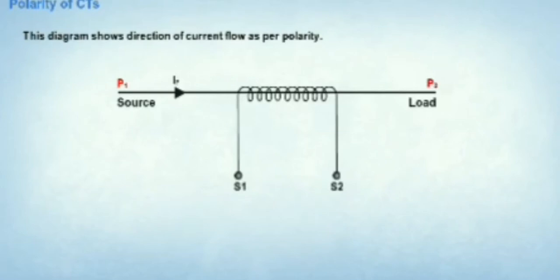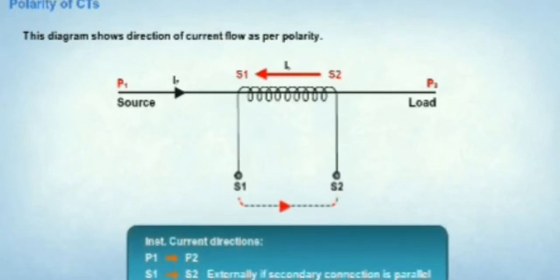Further, in this process, current is produced in the secondary winding, denoted by S2 and S1. It is noteworthy that the current produced here flows in the opposite direction in the same plane. It is denoted by IS. Note that the current flows in the secondary connection from S1 to S2 externally if the secondary connection is parallel. Let us move to the next screen.